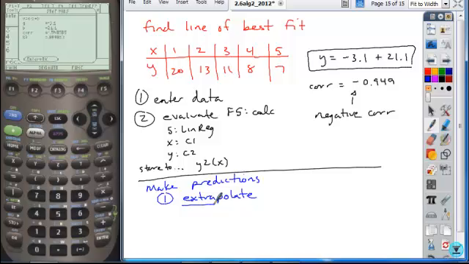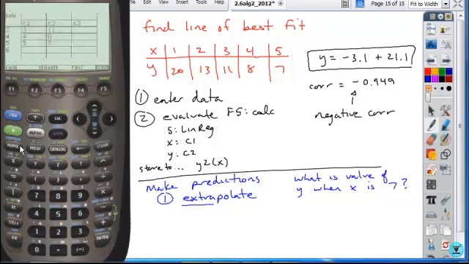And extrapolate means you're going to make a prediction about a value that falls outside the domain of the original test points. So if I wanted to make a prediction, what is the value of y when x is, and I have to pick a value that falls outside of these x values, so either something greater than 5 or less than 1. So if I say when x is 7, okay, if I want to evaluate what is the value of y when x is 7, that would be considered an extrapolation. I'm extrapolating from the data.